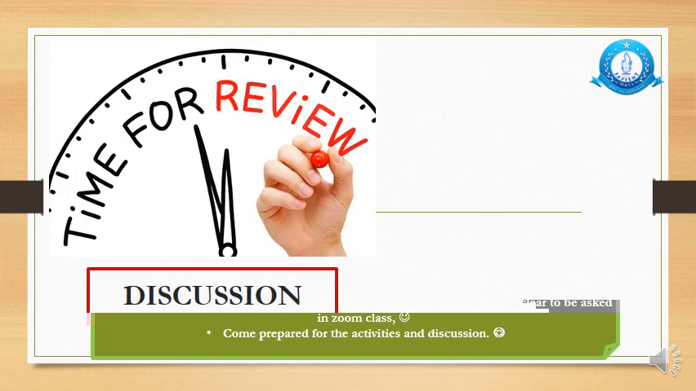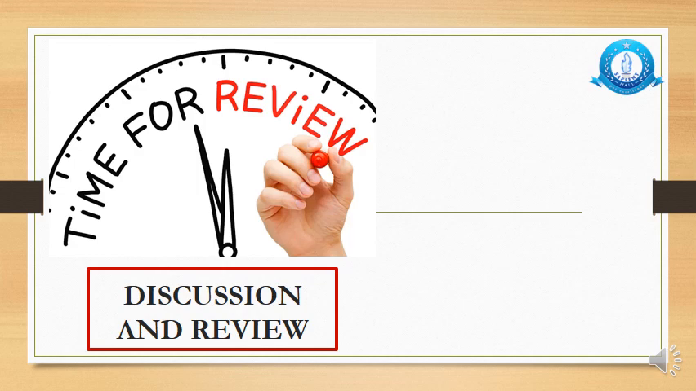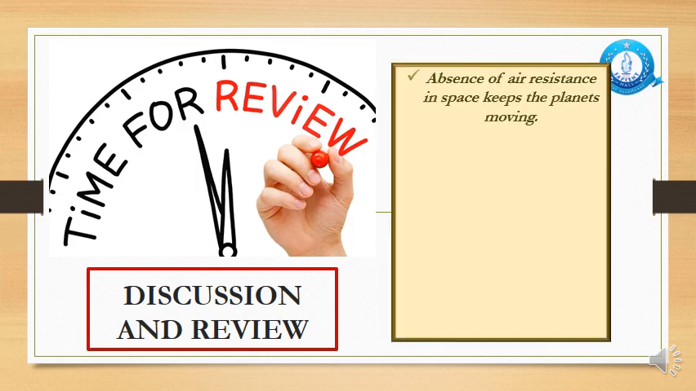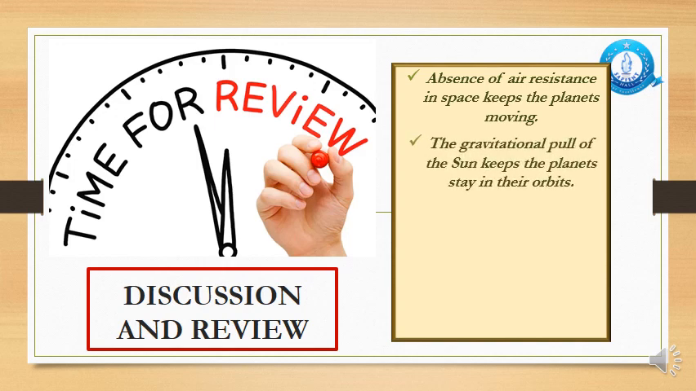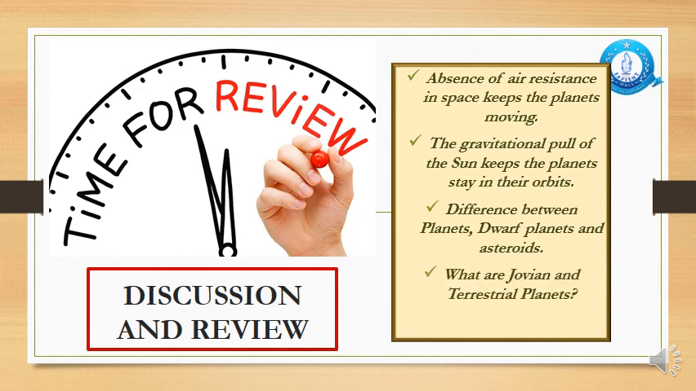Time to review and discuss whatever we have studied in this lecture. We have studied that the absence of air resistance in space keeps the planets moving. We have also studied the role of the gravitational pull of the sun, which keeps the planets in their orbits. We have studied the difference between planets, dwarf planets and asteroids, and we have also discussed what Jovian and terrestrial planets are and how these two types of planets are different from one another.